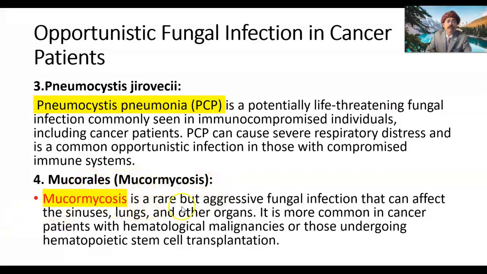Mucormycosis is a rare but aggressive fungal infection that can affect the sinuses, the spaces around the nose, the paranasal sinuses, like the frontal sinus and maxillary sinus. Lungs and other organs may be infected by this fungus. It is more common in cancer patients with hematological malignancies, like leukemia, multiple myeloma, and those undergoing hematopoietic stem cell transplantation.